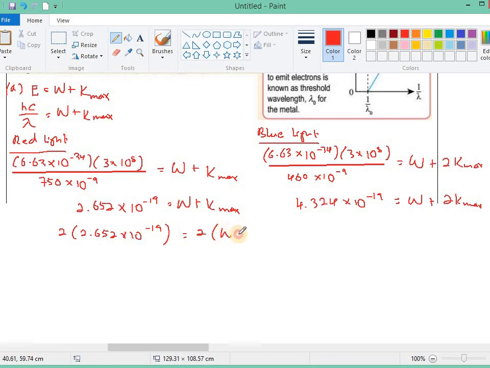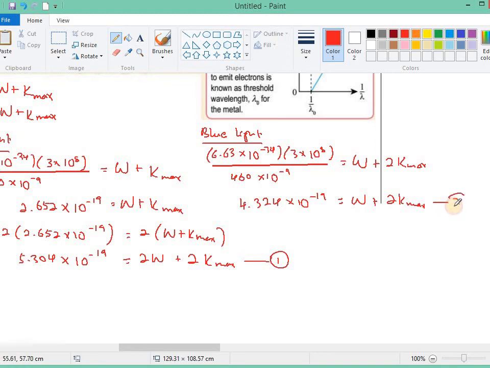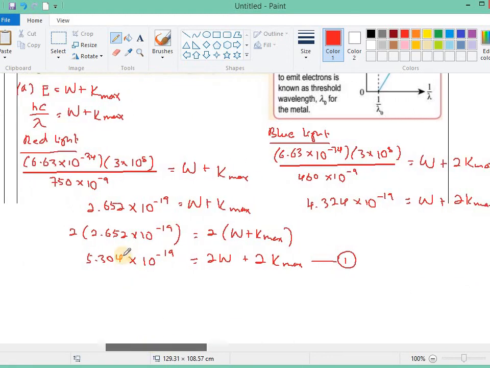So this one will be 5.304 times 10 power by negative 19 equals 2W plus 2K max. Let's say this is equation 1 and this is equation 2. So we take equation 1 minus equation 2.